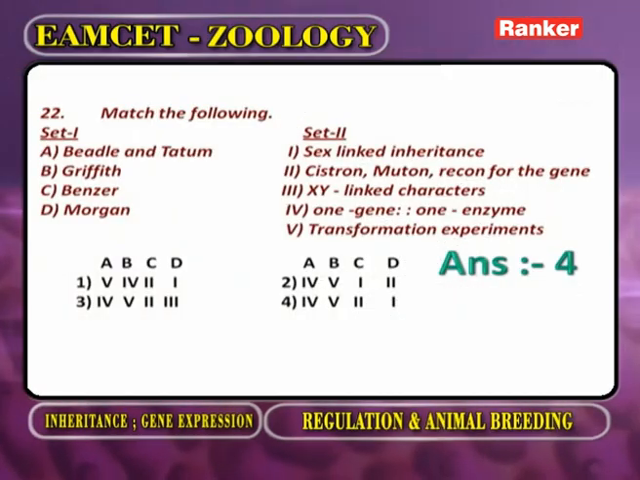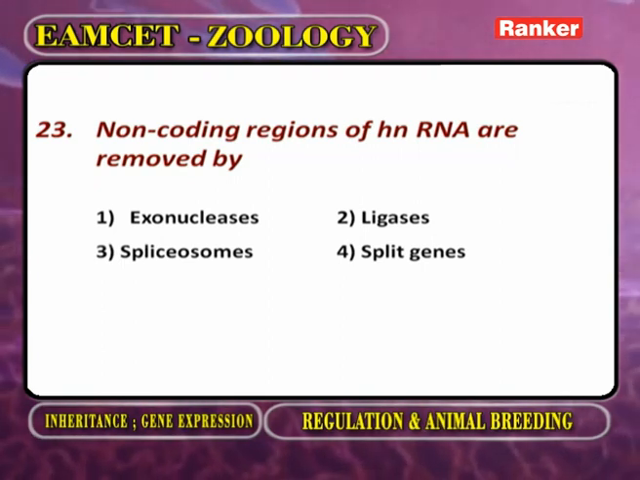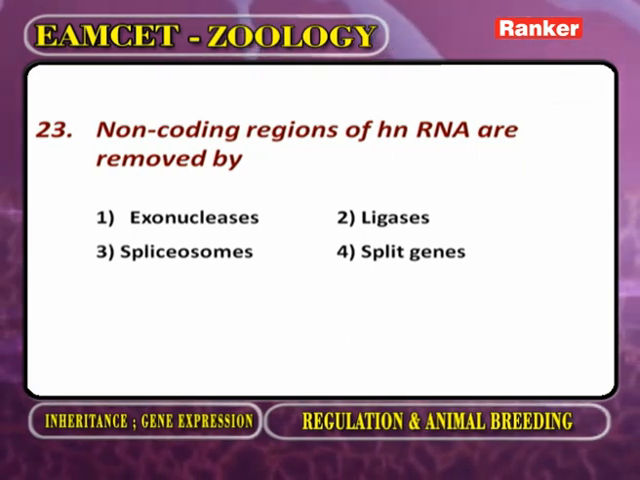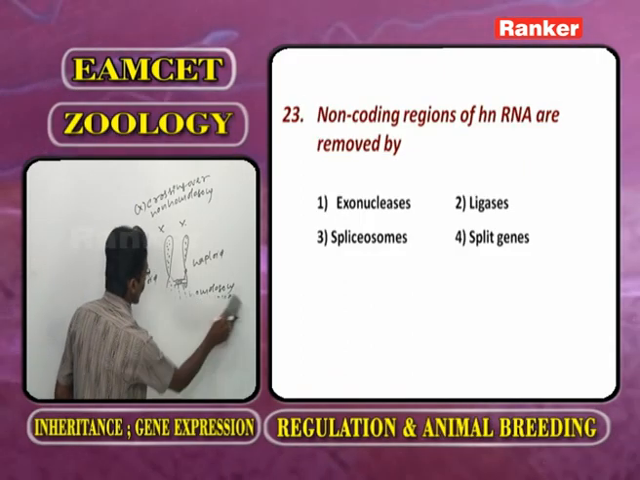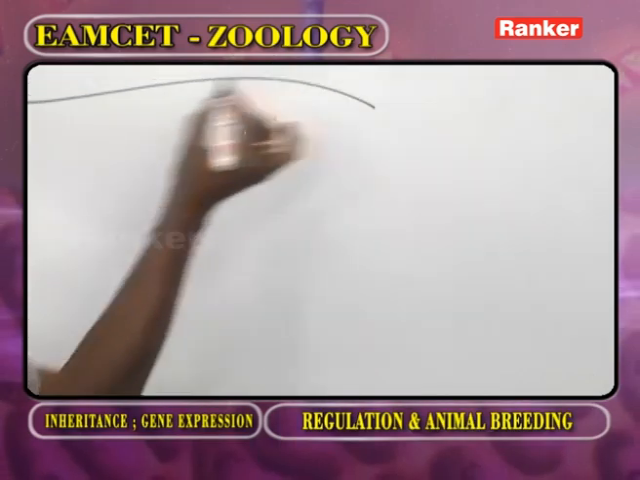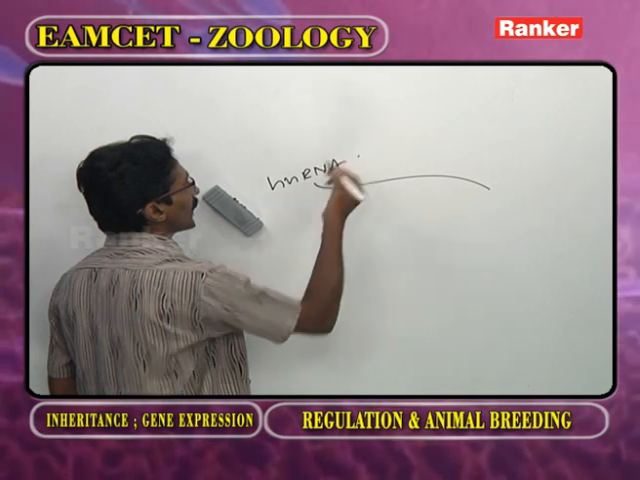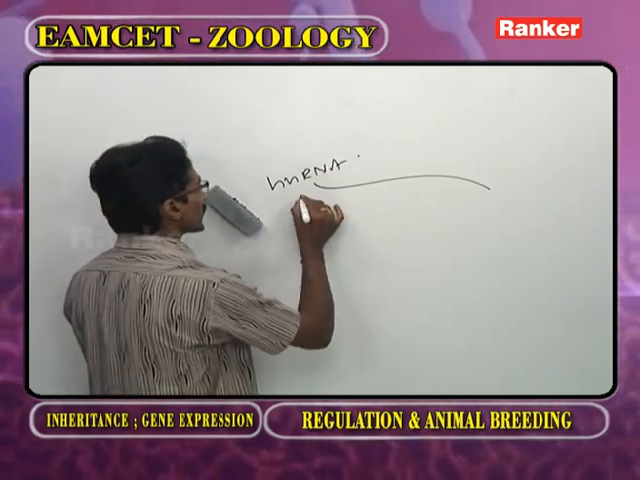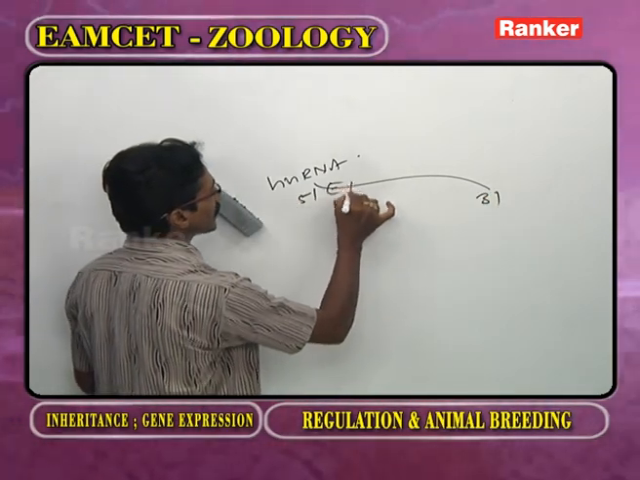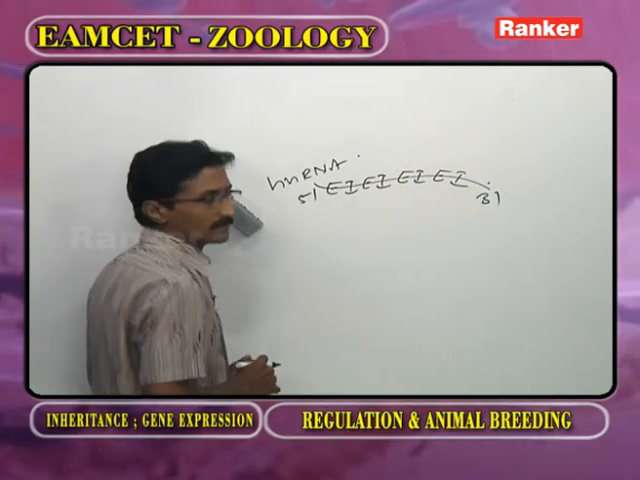Now the answer is given. Next question: non-coding regions of heterogeneous nuclear RNA. As we observe in the eukaryotes, this is heterogeneous nuclear RNA. What is the direction? 5' to 3'. In this RNA, there are exons, introns, exons, introns, exons, introns, and so on.